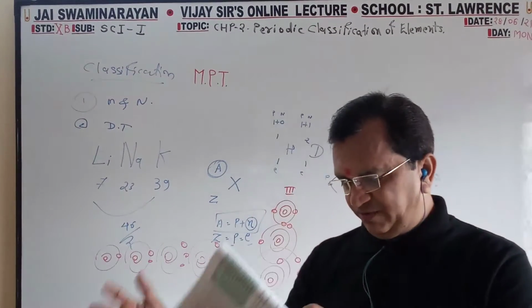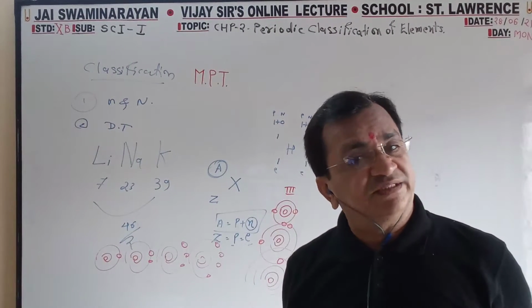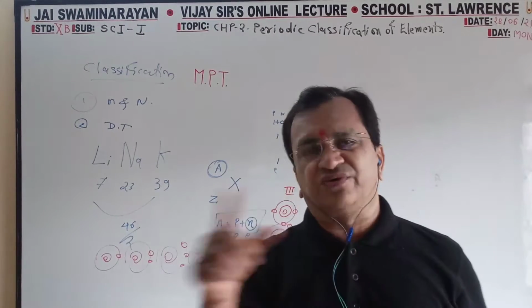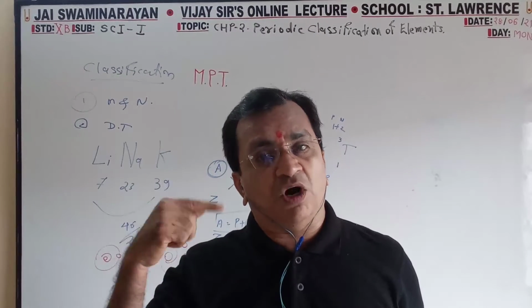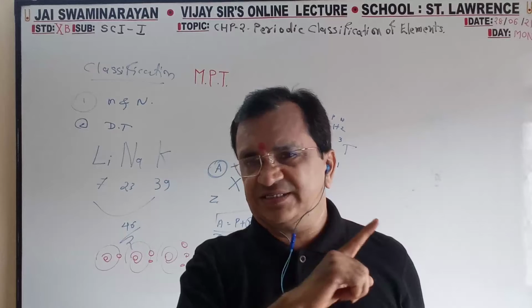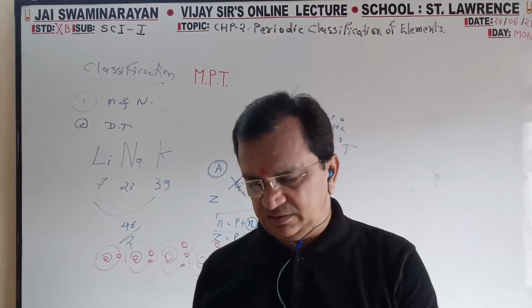So that is period wise and group wise electronic configuration. Electronic configuration is a common word. If period wise, then left to right. If group wise, top to bottom. Top to bottom, orbits increase, the number of outermost electrons will not increase. Period wise, left to right, the number of electrons goes on increasing.